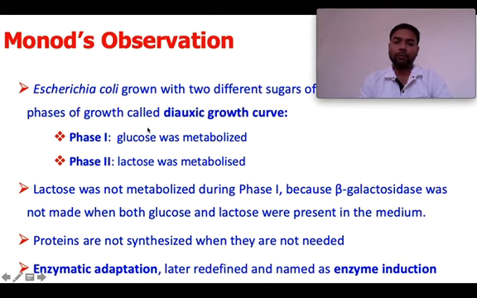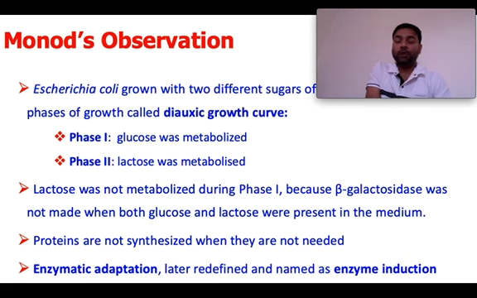Okay, say if glucose and lactose both are there, but first they utilize glucose, then they utilize the lactose. So why are they not utilizing lactose in the first phase? Because they are not producing beta galactosidase. Okay, so it was the observation by Monod, a very keen observation, that in different conditions the bacteria got the freedom to utilize any of the sugars. Either it can utilize the monosaccharide glucose or the disaccharide lactose, but it is preferentially utilizing glucose.